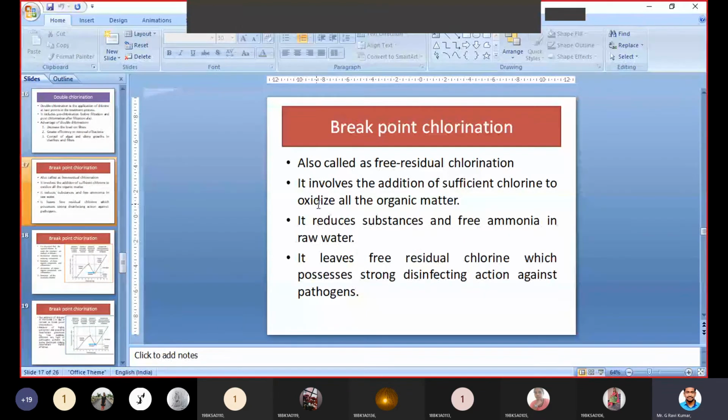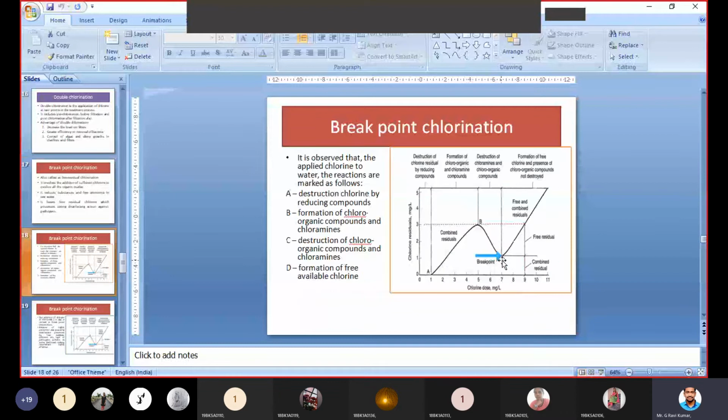The breakpoint chlorination is also called the free residual chlorination. It involves the addition of sufficient chlorine to oxidize all the organic matter. You can see exactly that point C, the breakpoint chlorination.